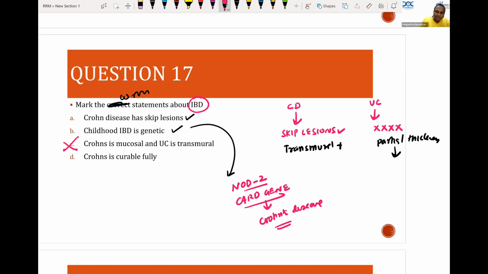Crohn's mucosal, ulcerative colitis is transmural, is wrong. Crohn's curable is totally wrong. The curable disease is ulcerative colitis. Crohn's disease is incurable. Okay. So whichever is correct, A and B are correct, C and D are wrong. Okay. So C and D are wrong.